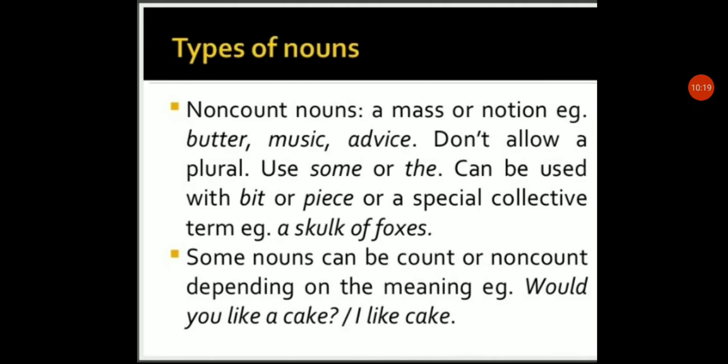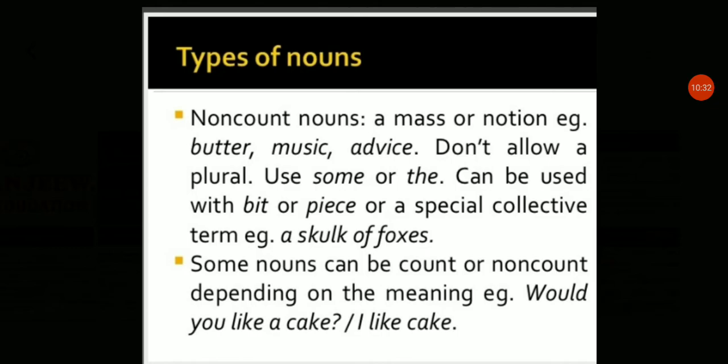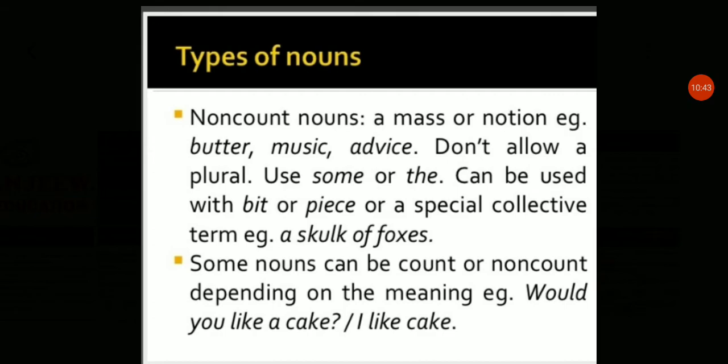Some nouns can be count or non-count depending on the meaning. When we hear any noun, we can't say whether it is countable or non-countable, but after knowing the meaning of that noun, we can understand it. For example, would you like a cake?